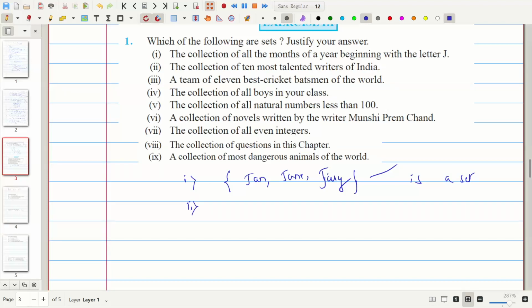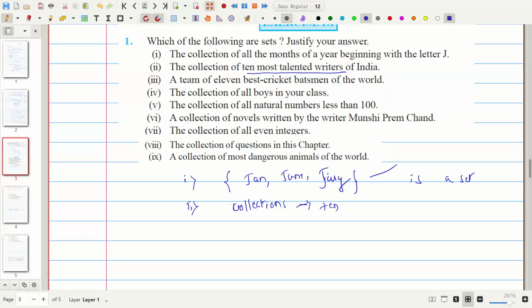And second, the collection of 10 most talented writers of India. In the second problem, a collection is given. Collection means we feel it is a set, but we have to read the complete sentence. Collection of 10 most talented writers of India.